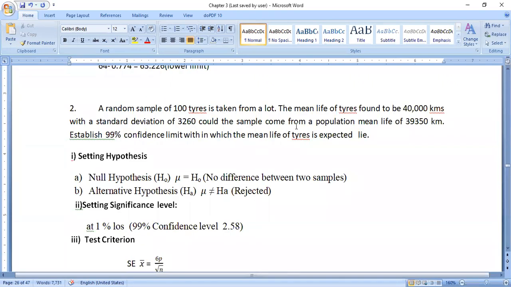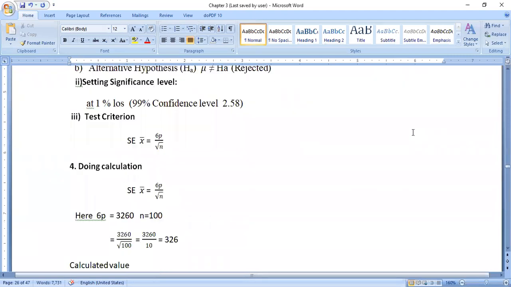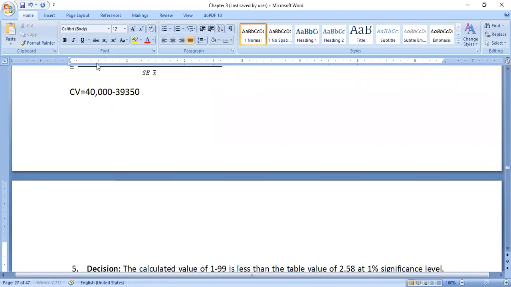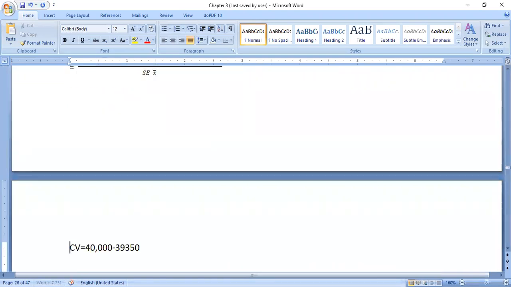Could the sample come from the population mean life of 39,350? So minus 39,350, divided by the standard error of x bar.